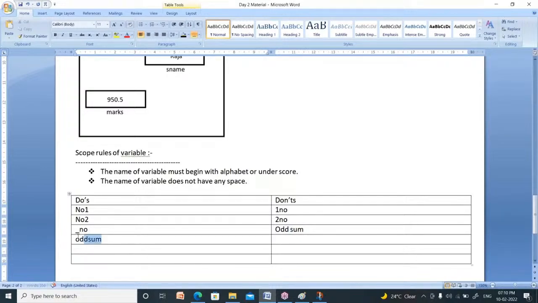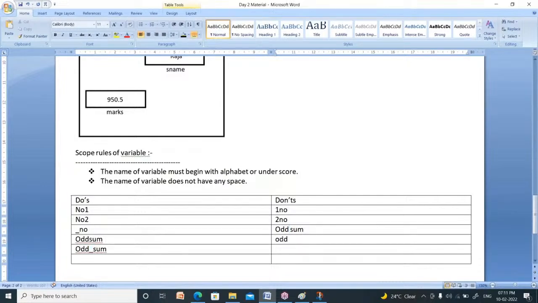But there is no readability. Odd sum. Actually, we have to give some space here. But space isn't allowed in variables. That's why you can do one thing. Odd underscore sum, you can define like this. It is also readable. Odd sum. So it doesn't allow spaces. It doesn't allow any special character except underscore.